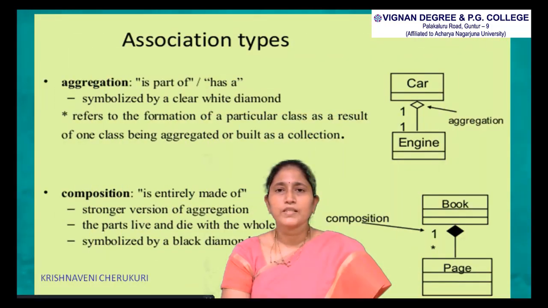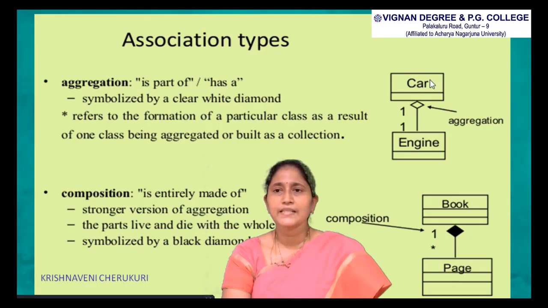Then coming to the association types, aggregation and composition. Aggregation is a part-of or has-a relationship and it is symbolized by a clear white diamond. It refers to the information of a particular class as a result of one class being aggregated or built as a collection. If you see this example, we are considering two classes.